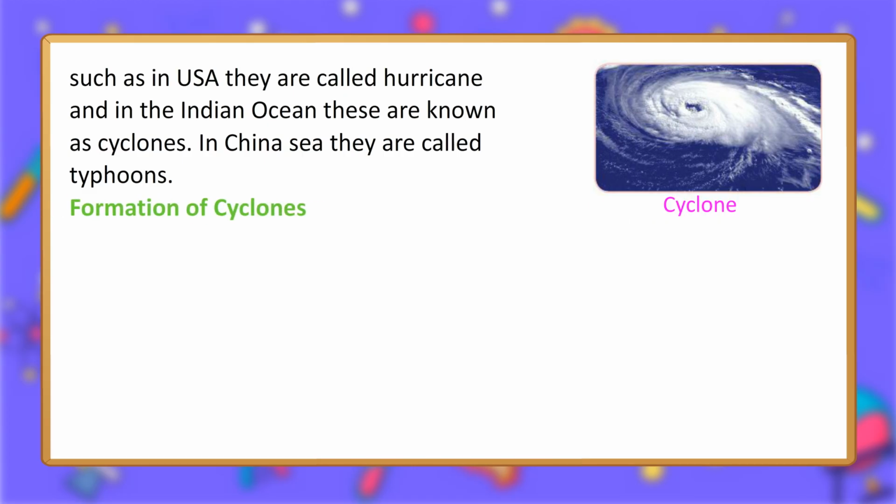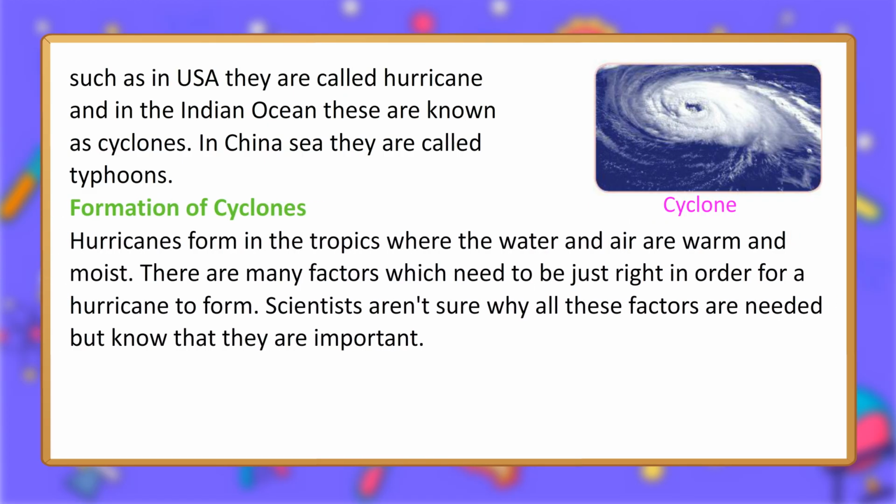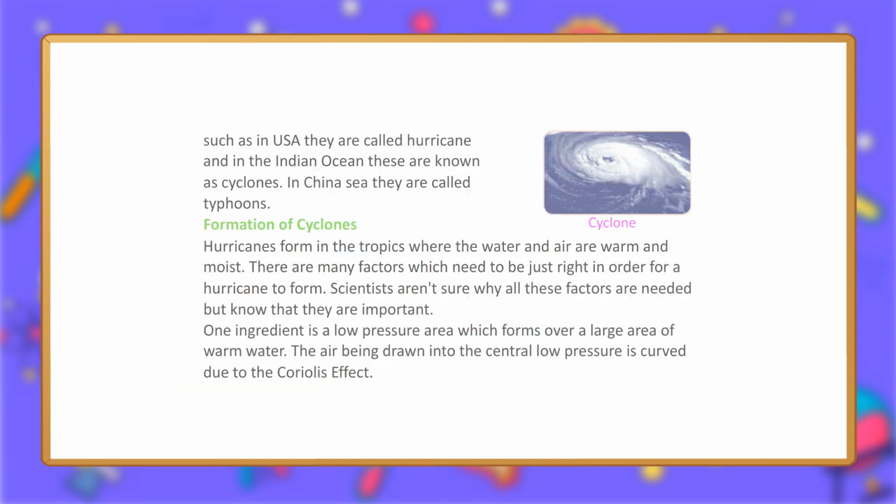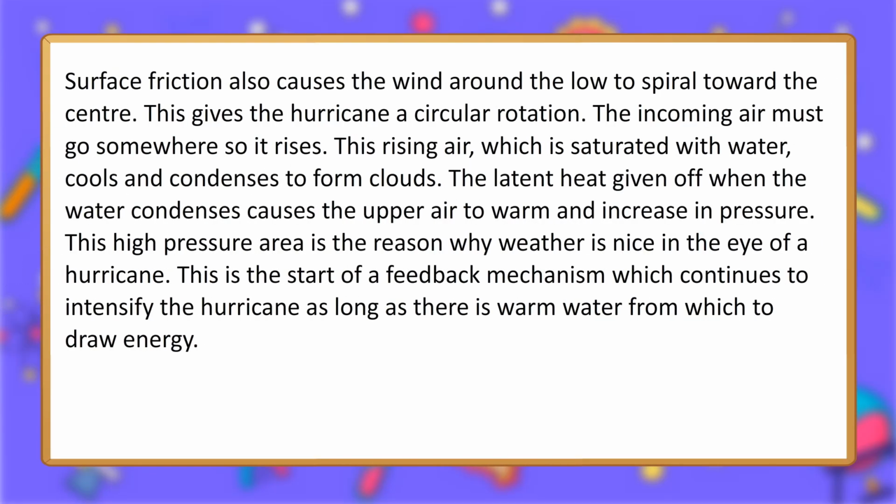Formation of cyclones. Hurricanes form in the tropics where the water and air are warm and moist. There are many factors which need to be just right in order for a hurricane to form. Scientists aren't sure why all these factors are needed but know that they are important. One ingredient is a low-pressure area which forms over a large area of warm water. The air being drawn into the central low pressure is curved due to the Coriolis effect. Surface friction also causes the wind around the low to spiral toward the center. This gives the hurricane a circular rotation.